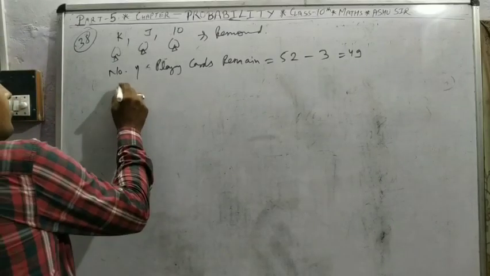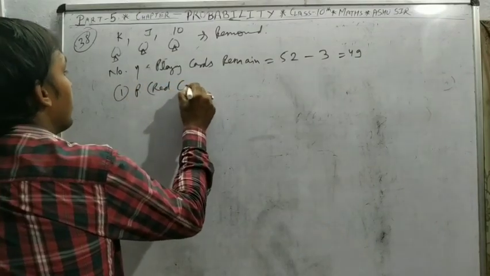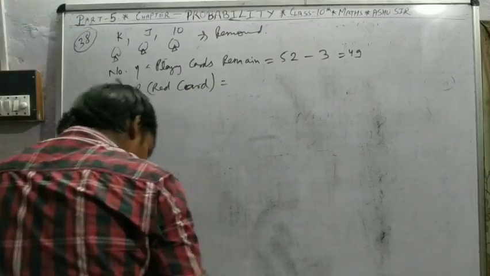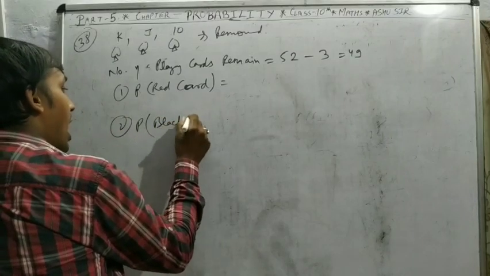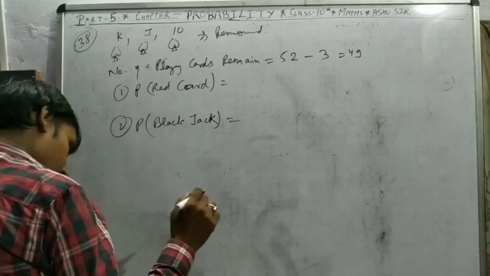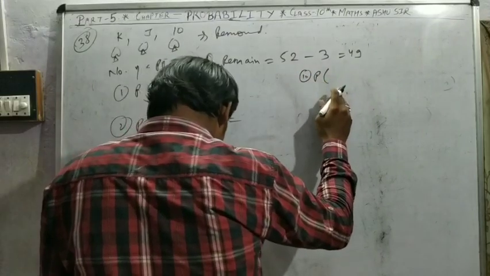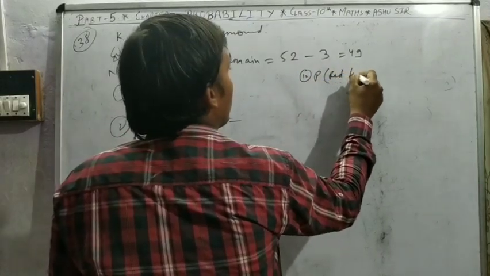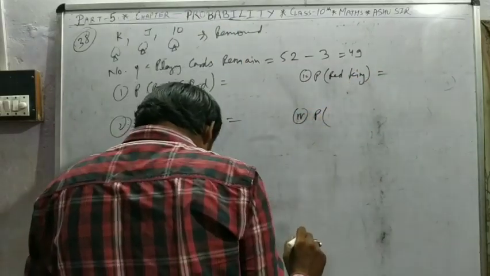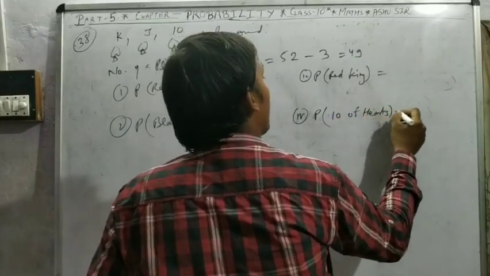Find the probability of a red card, probability of a black jack, probability of a red king, probability of 10 of hearts.